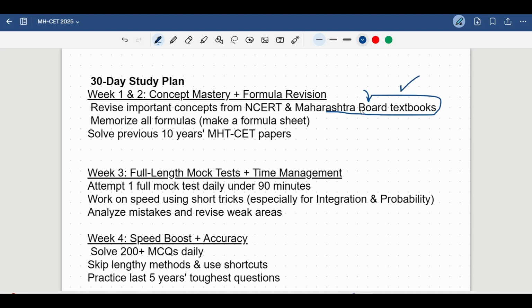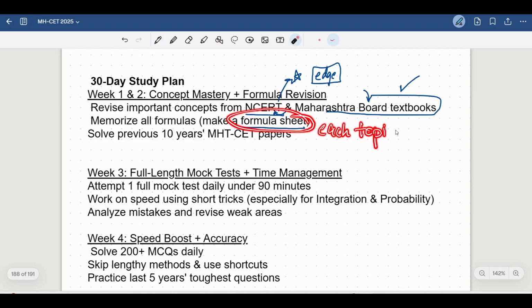If you are done with the Maharashtra state books, then you can move on to NCERTs. If you are done with the HSC books, both 11 and 12 books, then you can go on to NCERTs. This is extra. Reading NCERTs and revising the concepts from NCERTs is extra, for an extra edge. It's not compulsory but you can. Next you're going to make a formula sheet, as I always said. You will make a formula sheet on each topic.